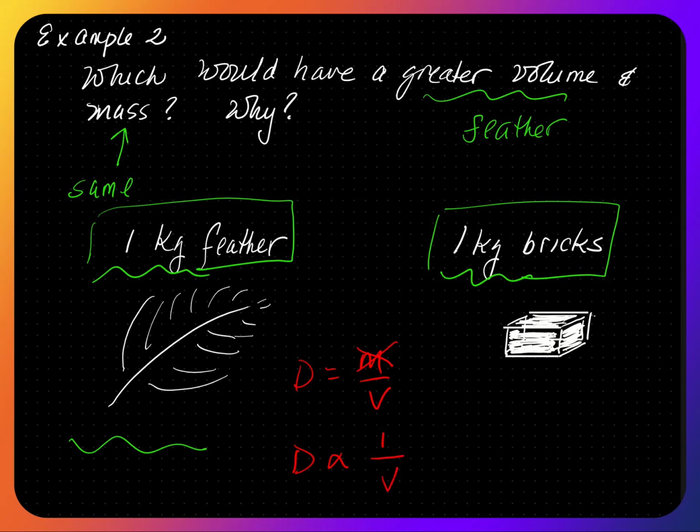That means as the volume increases, density will decrease. The greater the volume, the smaller the density, because they're inversely related. The one with the greater volume will have the smaller density. So in this case, that would be the feather, because you need a greater amount of feathers to make up 1 kilogram.